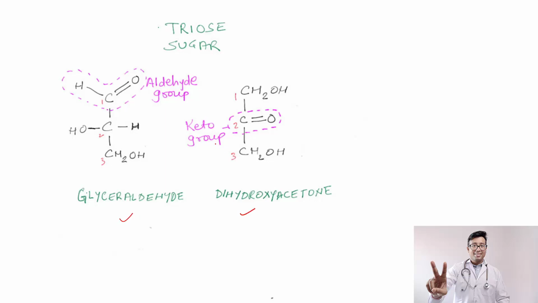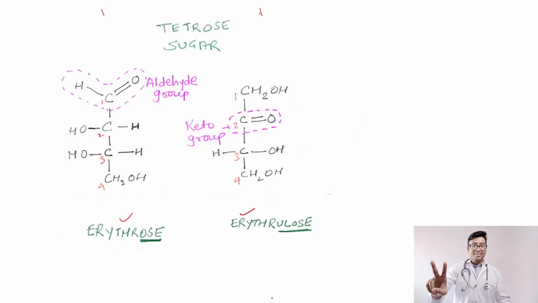This thing you already know by now, I have told it I think thrice. Glyceraldehyde and dihydroxyacetone, aldose and ketose, this is triose. Next, tetrose, simply 1 carbon atom is increasing, right? Then this becomes erythrose. The aldose with 4 carbon atoms, the aldotetrose, is commonly known as erythrose, and the ketotetrose is known as erythrulose. You will find these names and structures in all textbooks, so just follow over here.